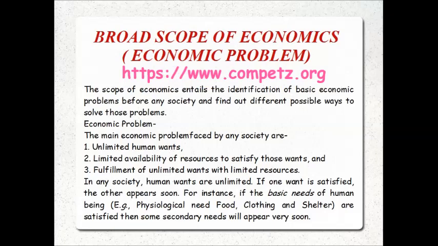We can't satisfy the entire human wants. If one is satisfied, another will arise. So scarcity of resources is an important reason behind the economic problem in any society. Economists have analyzed, in the economic system from a broad perspective, three main problems: what to produce, how to produce, and for whom to produce. In short, these are called your what, how, and for whom.